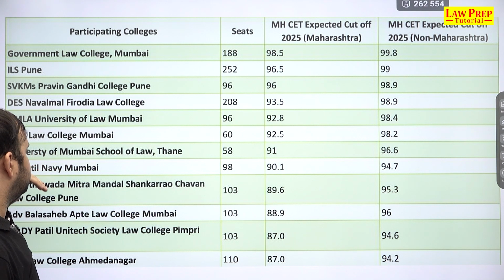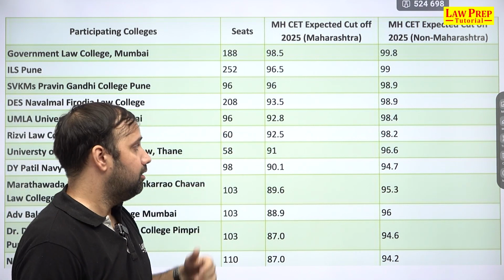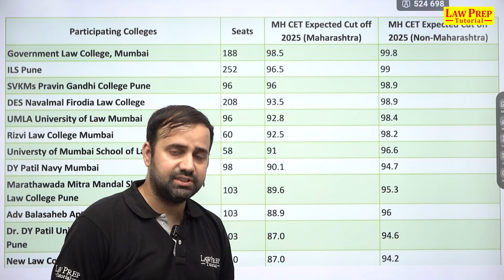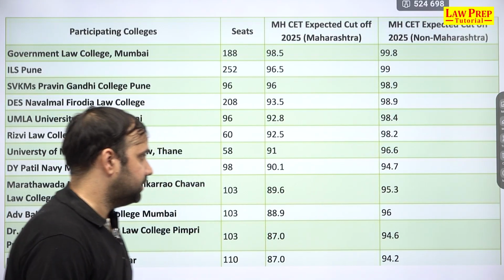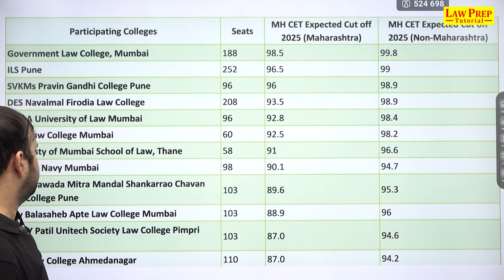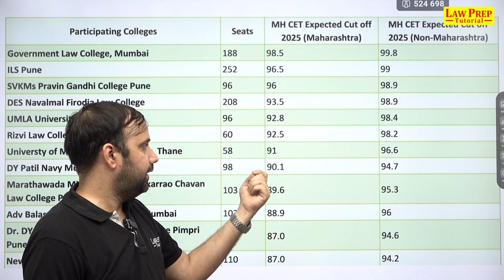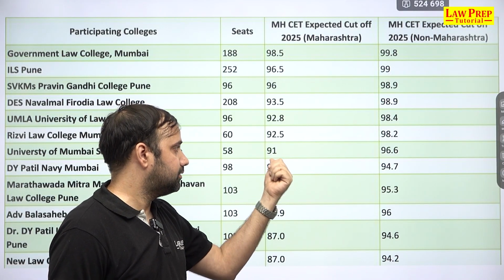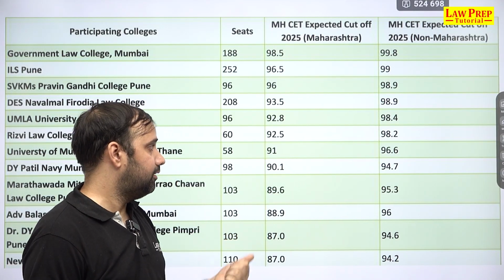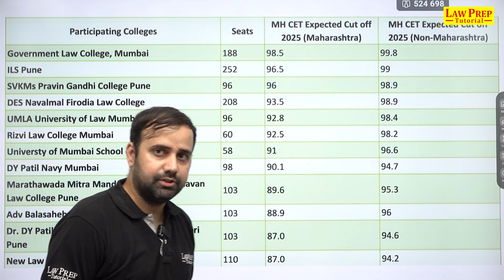Then Rizvi Law College mein an expected cutoff is 92.5 percentile for Maharashtra and 98.2 percentile for non-Maharashtra students. Sorry, for this one is for Maharashtra students. Then University of Mumbai School of Law, Thane, yahan pe you have 58 seats, and the expected percentile cutoff could be somewhere around 91 percentile for Maharashtra and 96.6 percentile for non-Maharashtra.